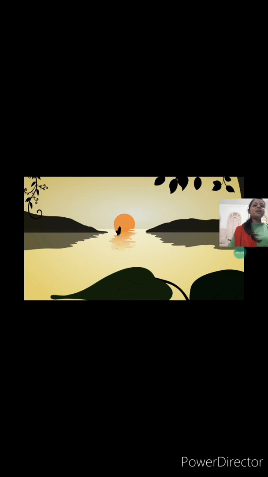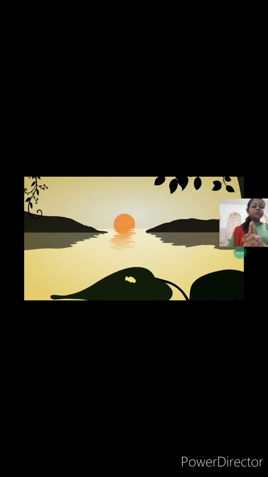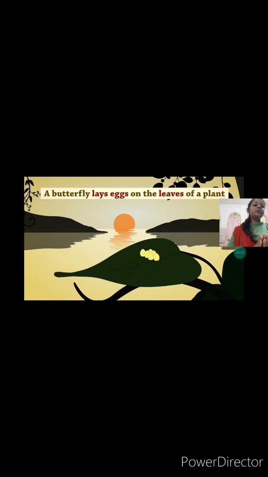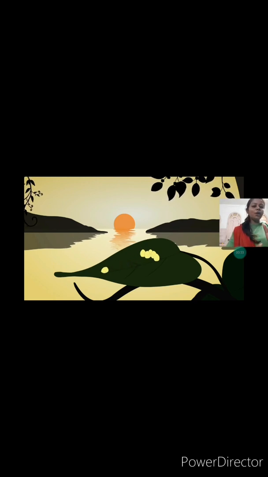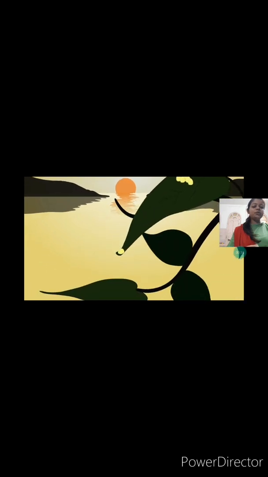Let's start. The adult butterfly lays eggs on a leaf, and the leaf is always chosen by the butterfly so that the hatchlings can feed from it, because they are very small. So they lay eggs on the leaf, from which the small baby that hatches out of the egg can feed. Among all these eggs, only a few are able to produce the new one, and this newly born creature is known as the larva or the caterpillar.